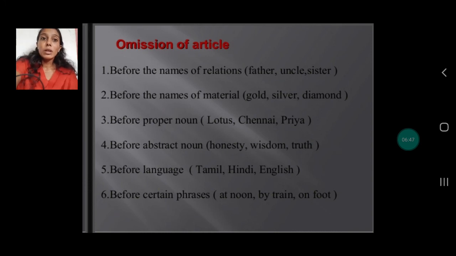Fourth one, before abstract nouns, honesty, wisdom, truth. Fifth, before languages, whatever languages we speak, Tamil, Hindi, English. And before certain phrases, at noon, by train, on foot. So you have to keep these points in your mind, that we never use articles before these words.